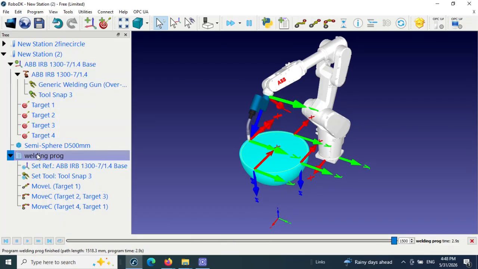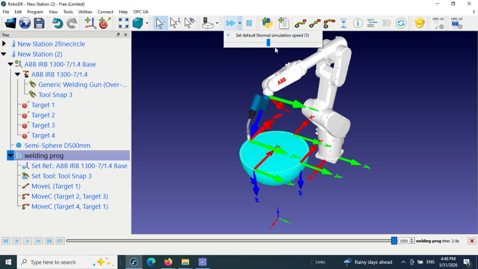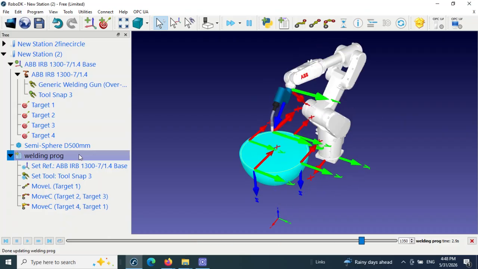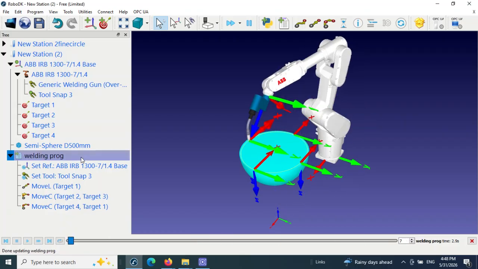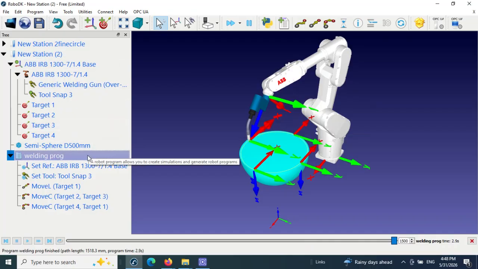The robot will be, the program will be run. So a little decreasing the speed of the running. Double click on the welding program. You can see here you have a circle pass, and we have a welding on a circle pass. A little increasing to see better the result. Double click on the welding program. All of the program will be run. So, or right click and run. As you can see here the result of the code writing.